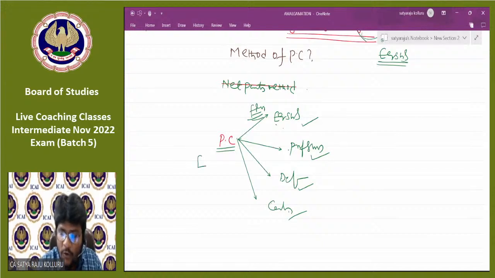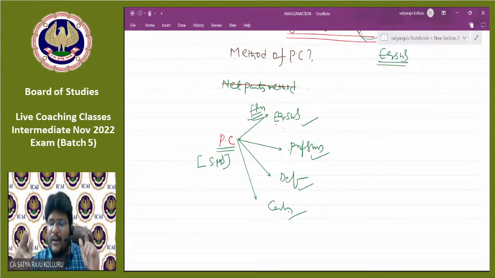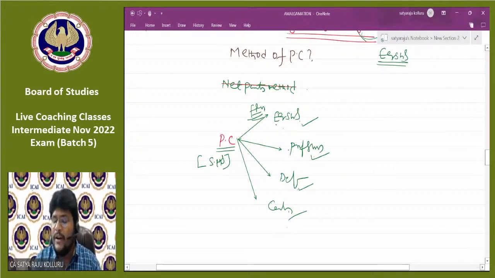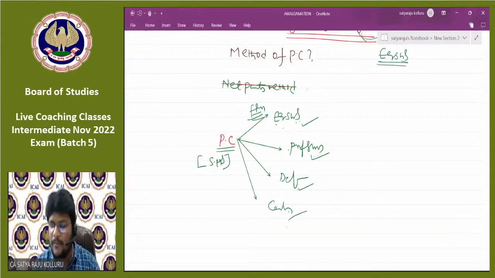But whom we should need to pay? That is sure. We need to pay to the shareholders. That means for equity shareholders, we may pay equity shares or preference shares or debentures or cash. For preference shareholders also, we may issue equity shares, preference shares, debentures, or cash. And one more thing, always who is issuing PC? Purchasing company. To whom is it issuing? Shareholders of the selling company. Such points should be borne in your mind first of all, before resolving the problem.